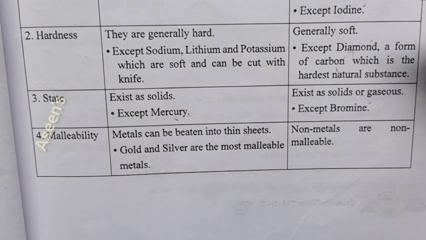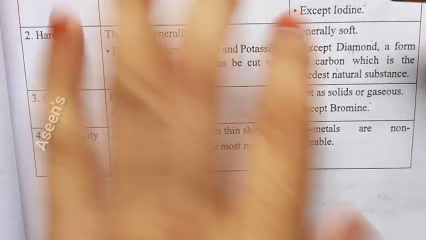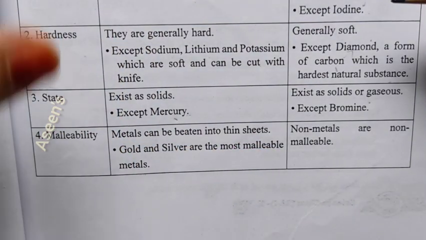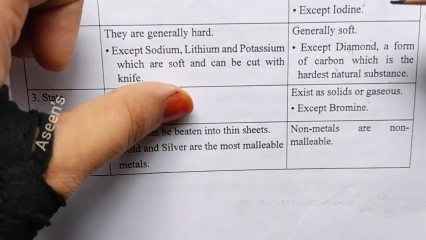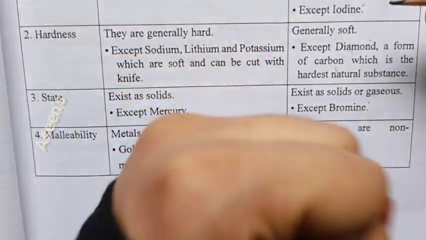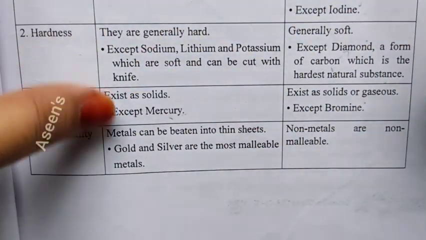Next comes malleability. What is malleability now? If you have a metal sheet and you start beating it with a hammer or something, it will turn into a sheet. That is malleability. So metals are malleable. That means you can beat them. If you have a block of it, you can just beat it and make it into a sheet or a plain paper-like form.